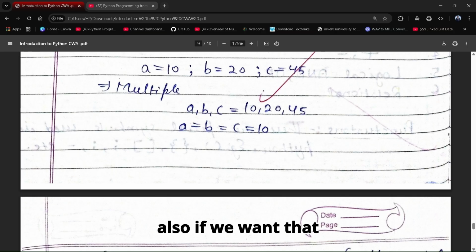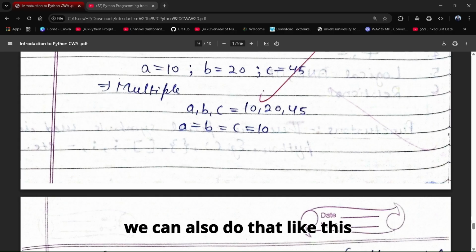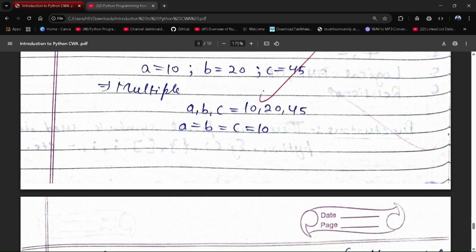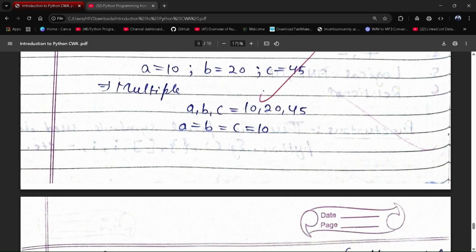Also, if we want the values of a, b, c to be the same, we can do that like this: a equals b equals c equals 10. Means in all three variables the value 10 will be stored.